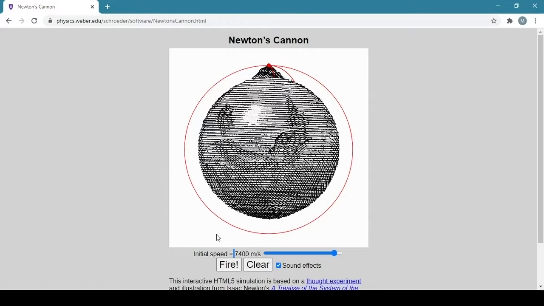In this experiment, I showed you it should be approximately 7,400 meters per second. Of course, we can calculate this minimum speed, so let's look back into our textbook.